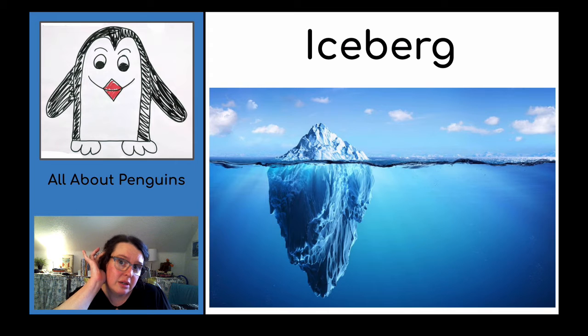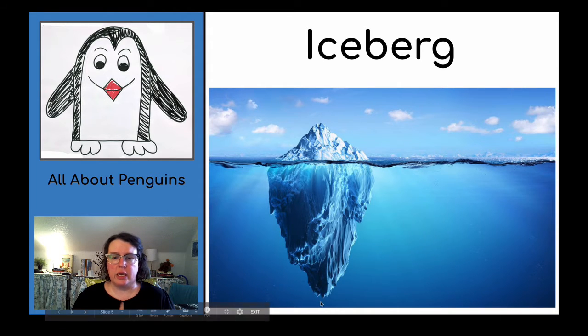Your turn. An iceberg is like a big mountain of ice that lives in the middle of the ocean. And as you can see from the picture, there's a little bit that sticks up, then there's a big piece that sticks way down into the water. And I think those are all the words that we need to know for today. So let's go take a look at a page in our Penguin book.